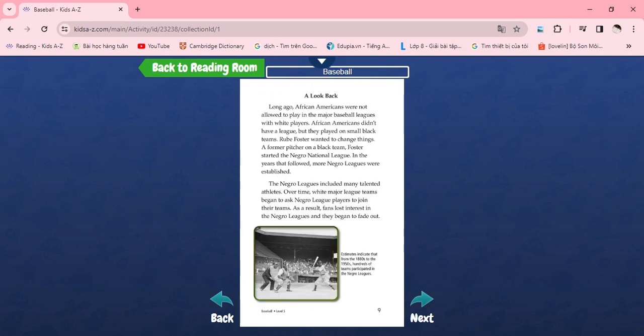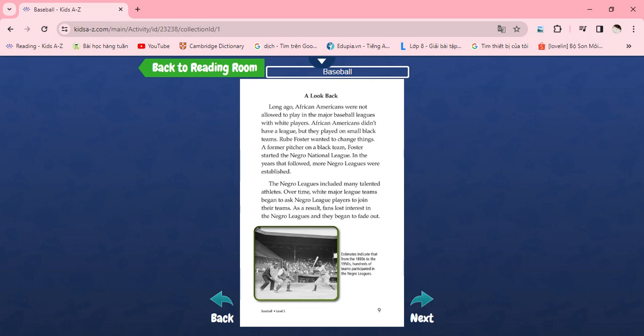A look back. Long ago, African Americans were not allowed to play in the major baseball leagues with white players. African Americans didn't have a league, but they played on small black teams. Rube Foster wanted to change things. A former pitcher on a black team, Foster started the Negro National League. In the years that followed, more Negro leagues were established.